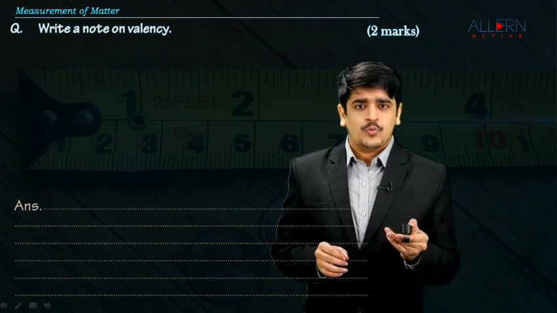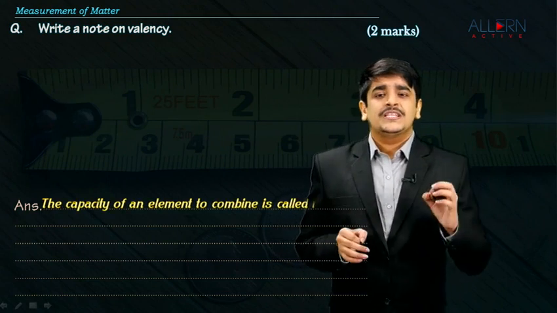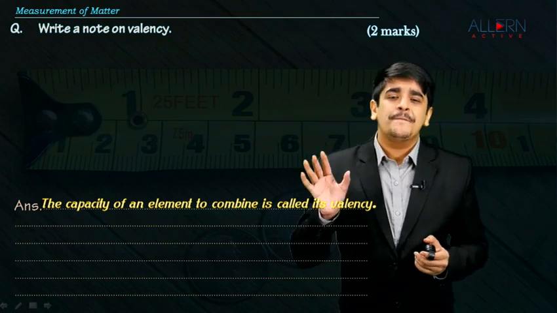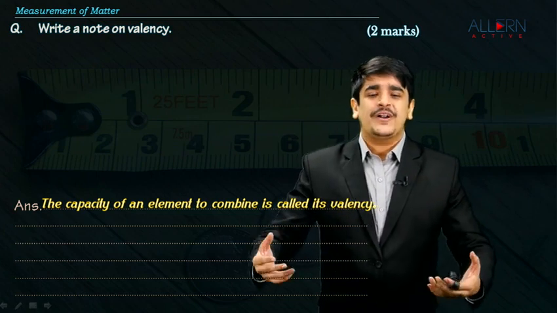Let's write it down. What is valency exactly? Very, very simple. The capacity of an element to combine with other elements is called its valency.